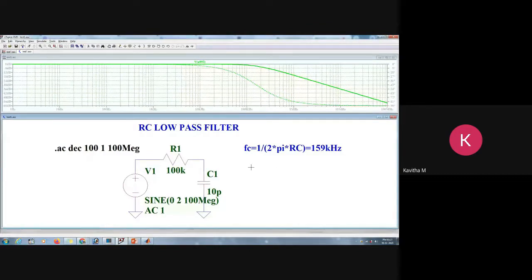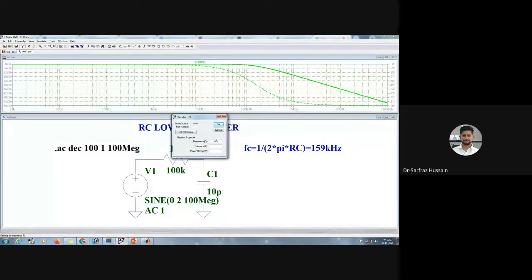Just click on this R and put the value of the resistance. Here I have taken 100K. You can also take 100K or whichever resistance you want, but you have to put a value to this resistance. Just right click on this particular resistor, you'll get this particular window, and put the resistance value over here.